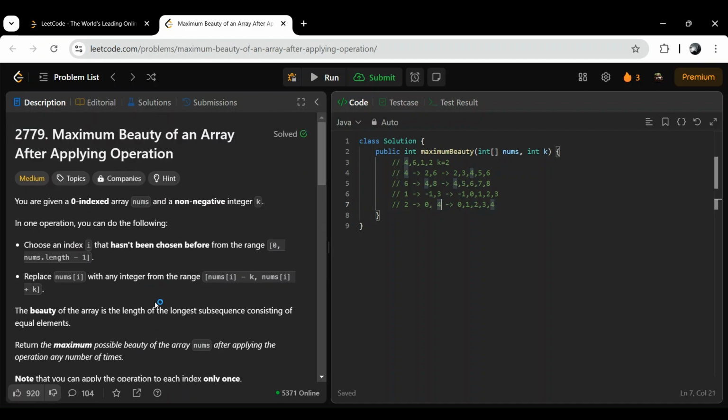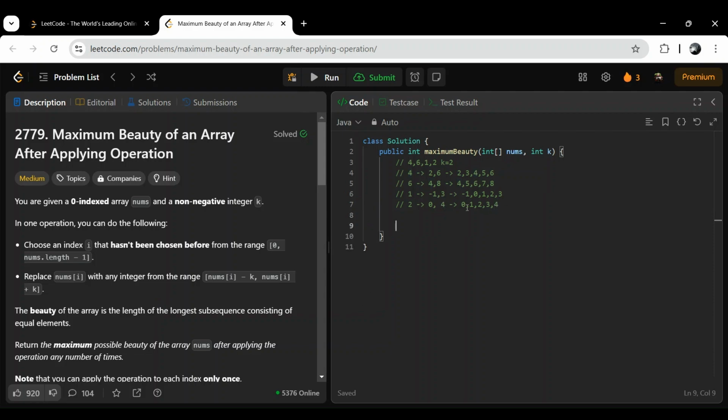So how we will solve this question is we will use the prefix concept. Okay, we will use the prefix concept. So likewise here you can see, for 0, how many numbers can we replace it with? 0 to 2. And for 1, how many numbers can we replace? Again 2.